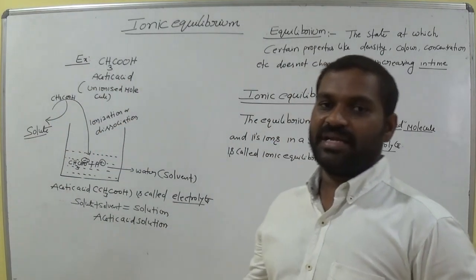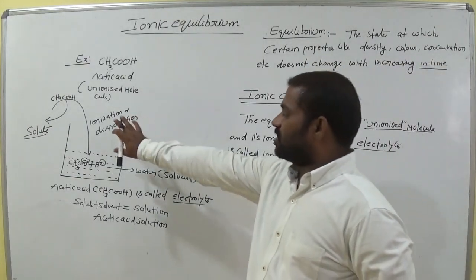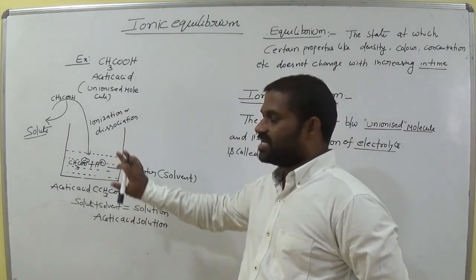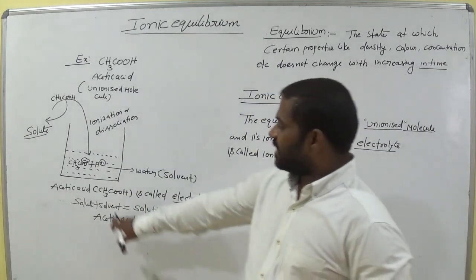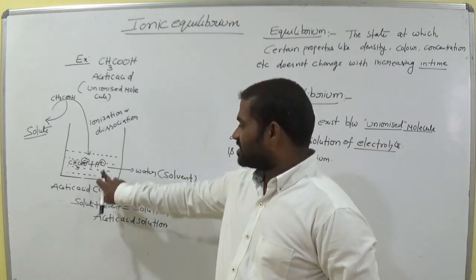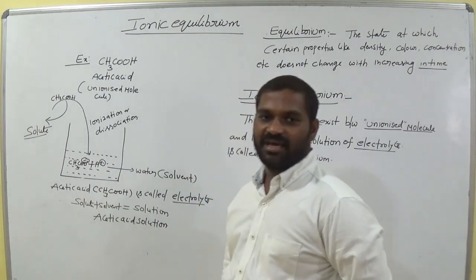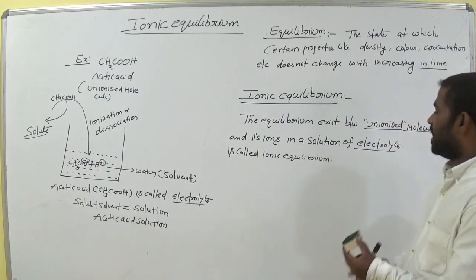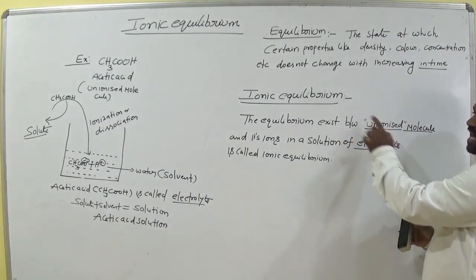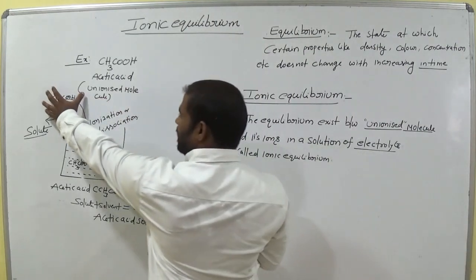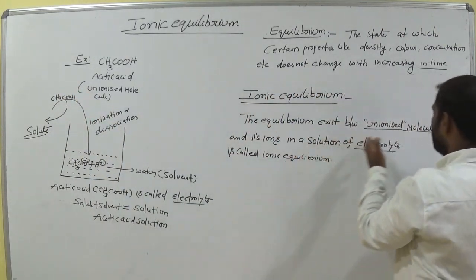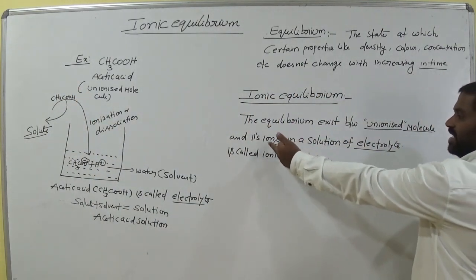What is the solvent? Water. So acetic acid is called an electrolyte. Does this electrolyte undergo ionization or not? Ionization, and it gives two ions, one cation and another anion. Now come to the definition. The equilibrium exists between the unionized molecule and its ions.